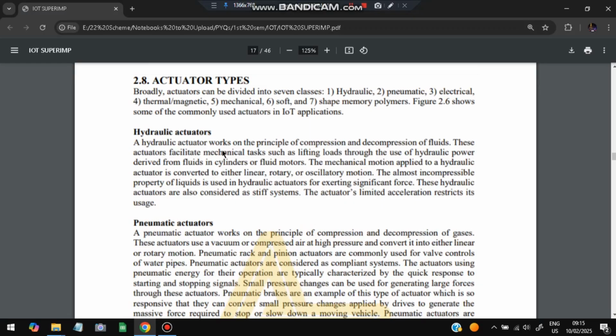Next is the actuator types. There are 7 types of actuators. First is the hydraulic actuator. In a hydraulic actuator we work with liquids, using the incompressible property of liquids. By using that we can take some actions.